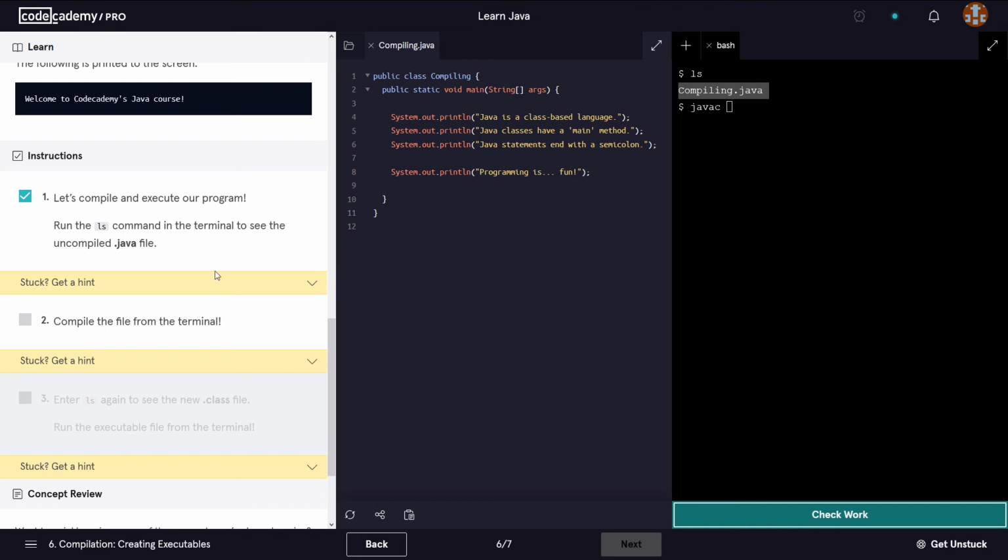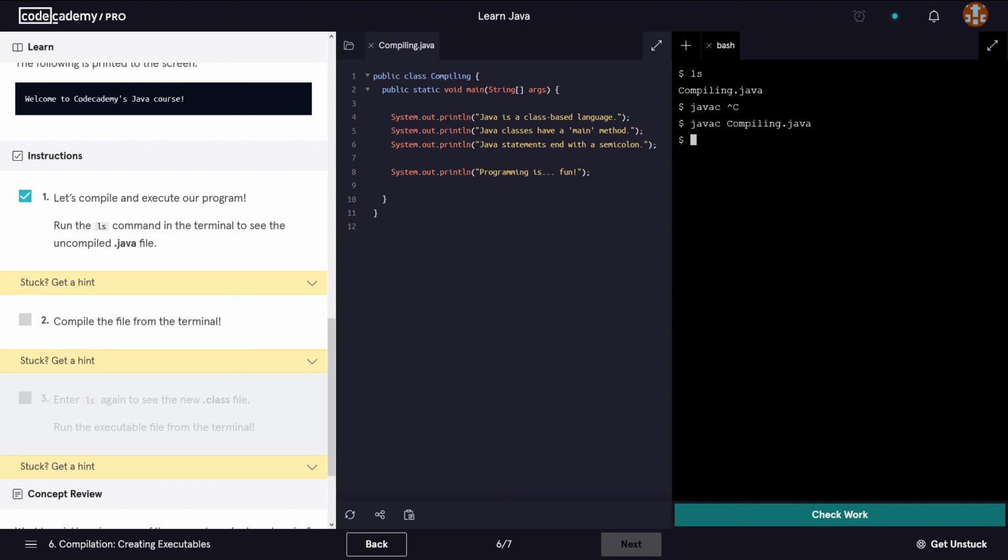So we've done that first. It says compile the file from the terminal. So javac compiling.java. And if I press check work or if I press enter, it has compiled our compiling.java.